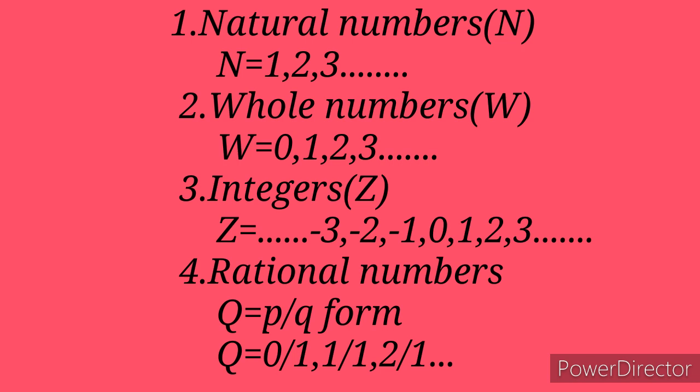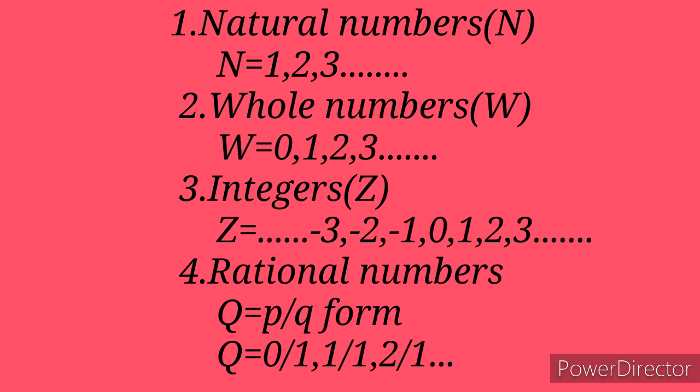Such numbers are called integers. Integers start from minus infinity to infinity: negative 2, negative 1, 0, 1, 2, 3, 4, etc. Like our number line, it starts from negative. Such numbers are called integers.